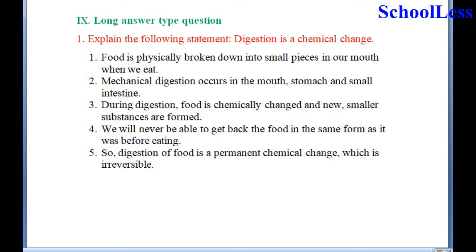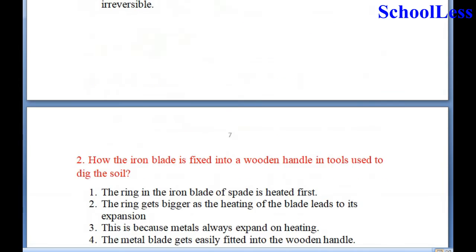And mechanical digestion occurs in the mouth, stomach, and small intestine. During digestion, food is chemically changed and new smaller substances are formed. That is only giving the required nutrients or energy to the human requirement. We will never be able to get back the food in the same form as it was before eating. So digestion of food is a permanent chemical change which is irreversible.